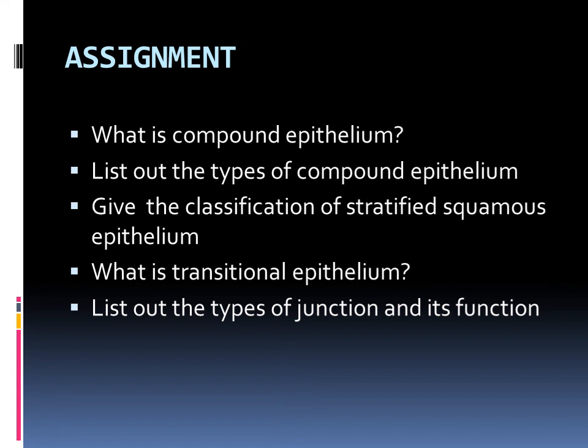Then what is transitional epithelium? This transitional epithelium is elastic in nature. That's why it is stretching and giving a protection function. Then list out the types of junction and their functions. The types are tight junction, adhering junction as well as gap junction. Tight junction helps to stop the substances from leakage. Adhering junction is cementing adjacent cells, and gap junction is facilitating the transport or communication of substances to the neighboring cells. Understand?